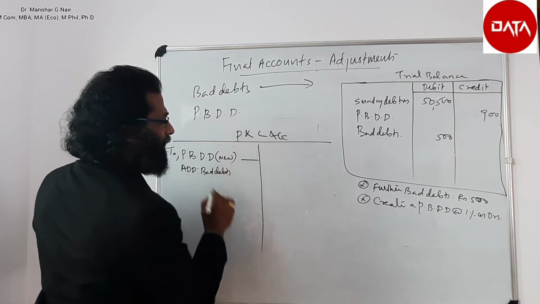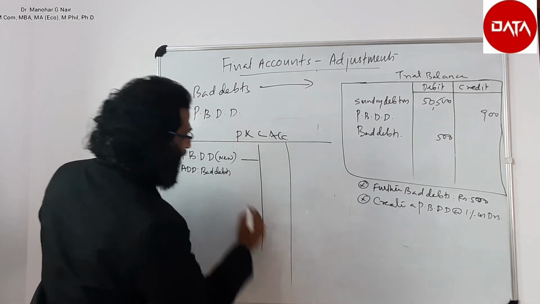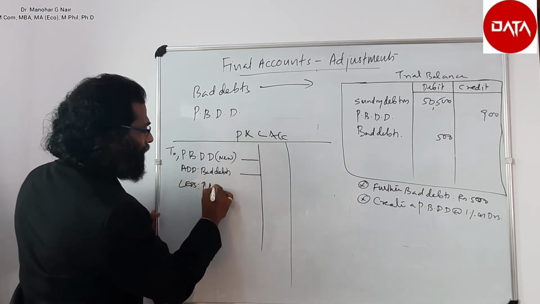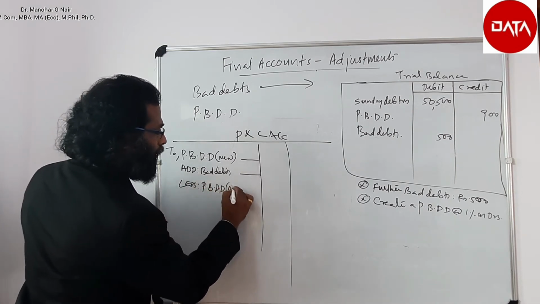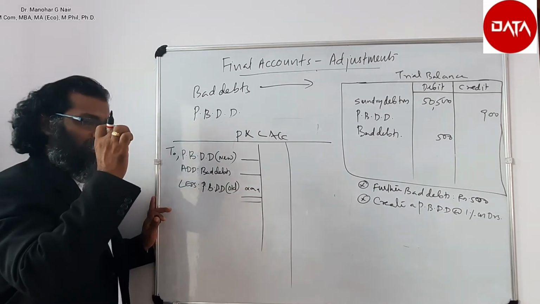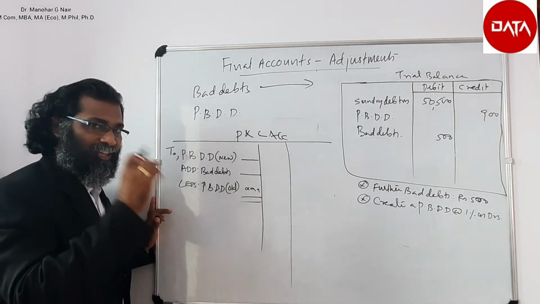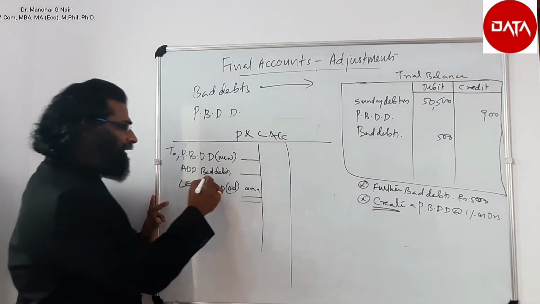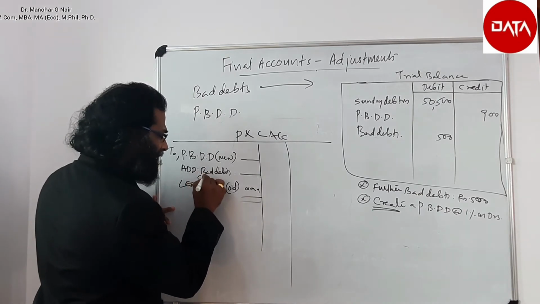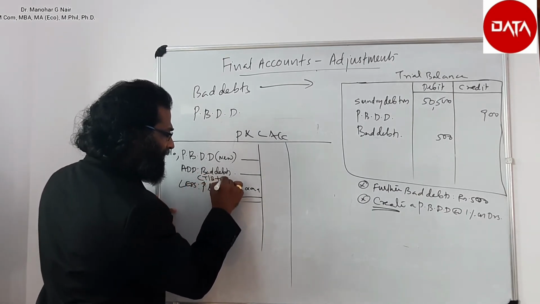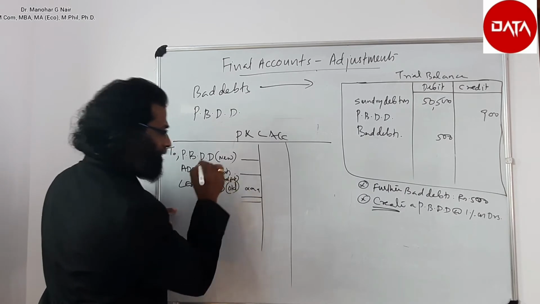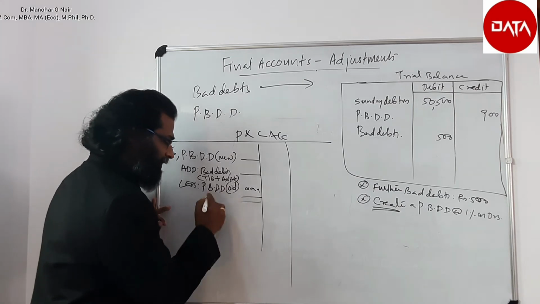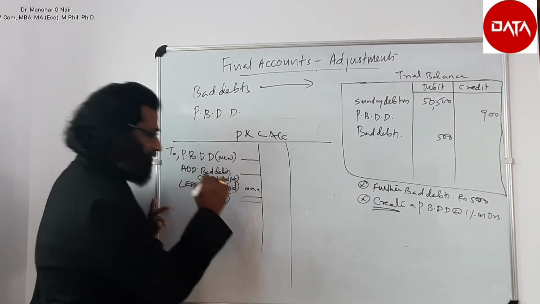Provision for bad and doubtful debts new, add bad debts, less provision for bad and doubtful debt old. New provision is nothing but the provision that is given in the adjustment. Bad debt is nothing but bad debt given in the trial balance plus given in the adjustment. Both. Less provision for bad and doubtful debt old is nothing but given in the trial balance.